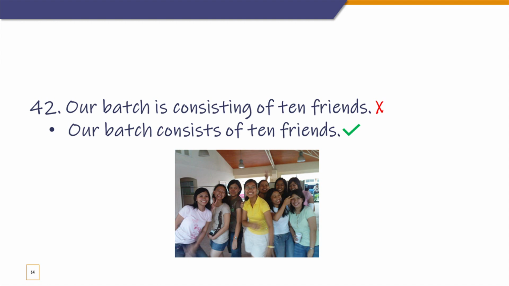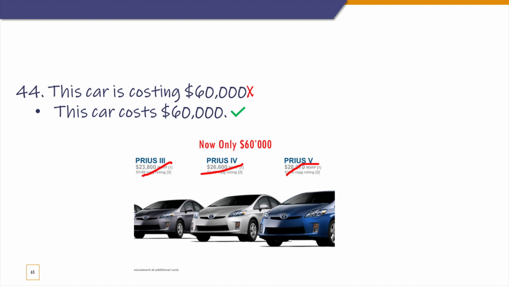That's correct. Next one is cost. Now cost is a verb that you can't even use in past tense. It is strictly confined to simple present. So you can't say this car is costing $60,000. You only say this car costs $60,000, or these cars cost around $60,000, etc.